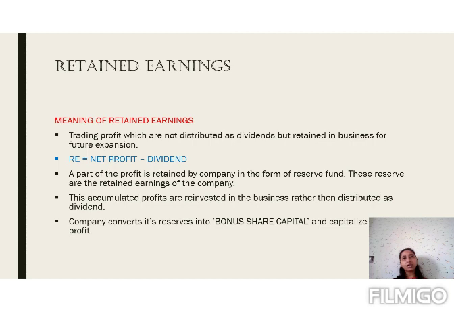Whatever profit is earned by the company, out of that profit, the company will use some amount for the declaration or distribution of the dividend to the shareholders. After making the payment of dividend, whatever profit is remaining is called retained earning. For example, if the company's net profit is 100 rupees and the company utilizes 30 rupees for the declaration of dividend, then the remaining 70 rupees is known as retained earning.